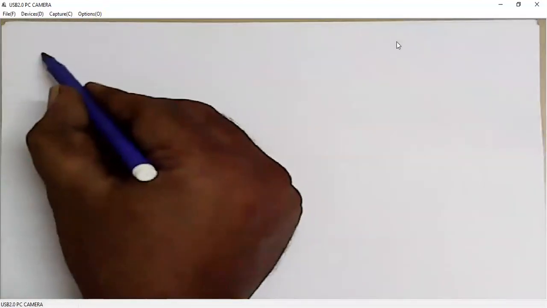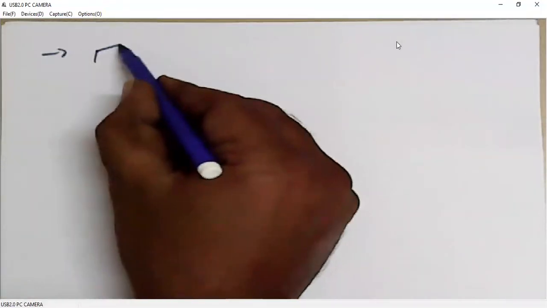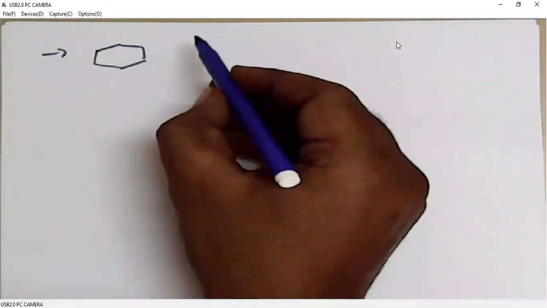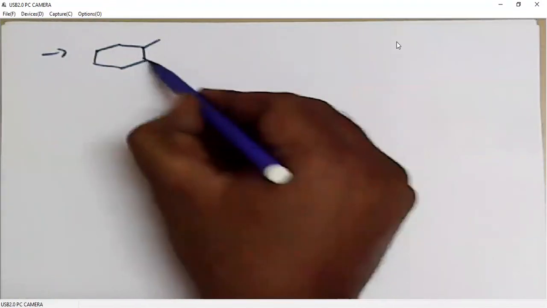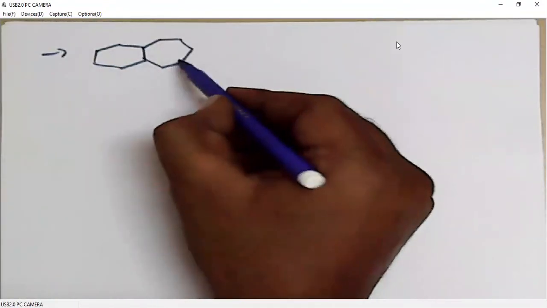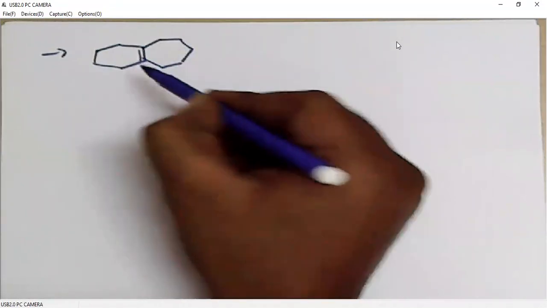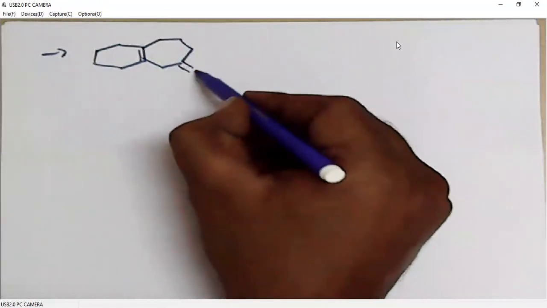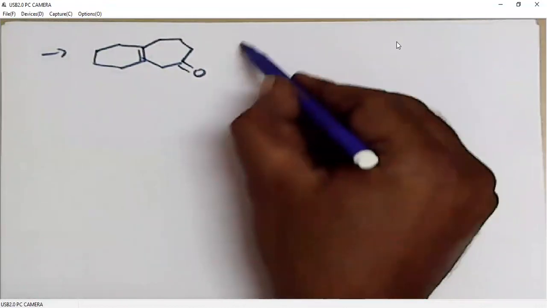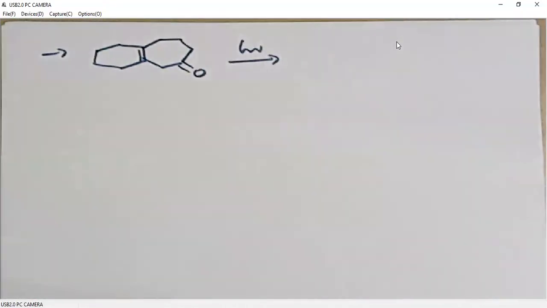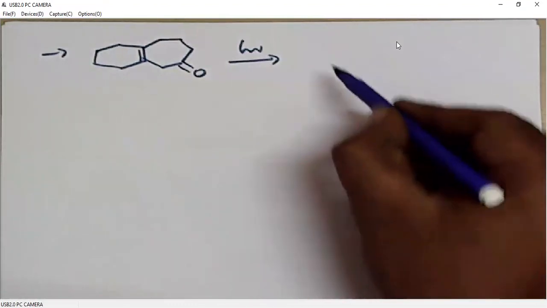I'll give you some more practice problems. A 6-membered and 7-membered fused bicyclic system, when it is treated under photochemical conditions, generates two products.